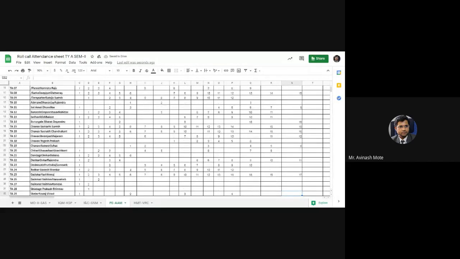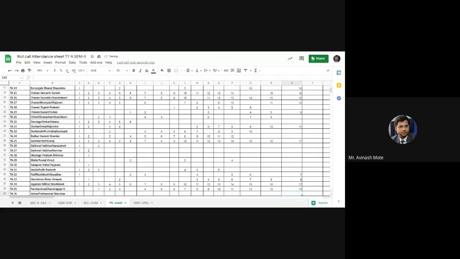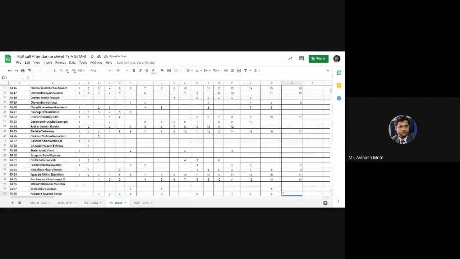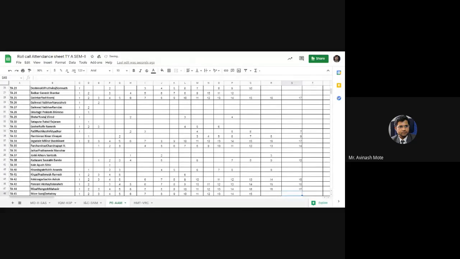Roll number 32, 33, 34, 35, 38, 42 present. 43, 44 present. 46, 47 present. 50 present, 51 present, 53 present. 56, 62.